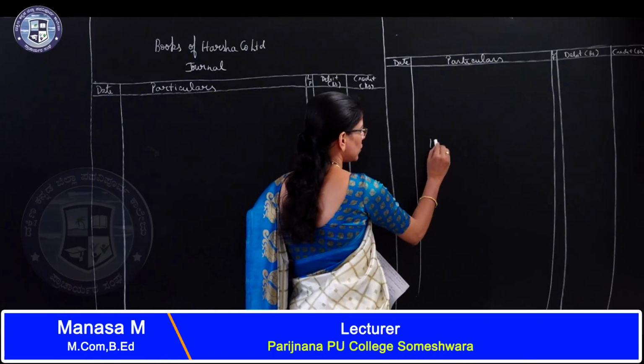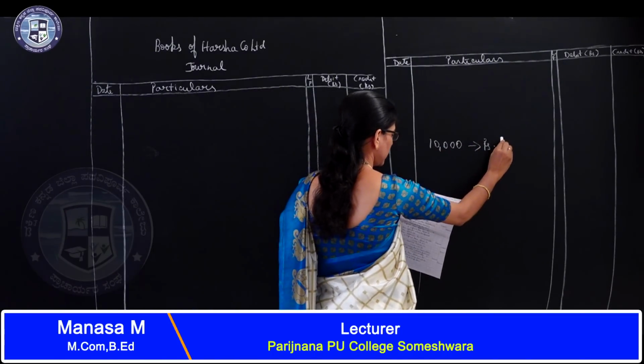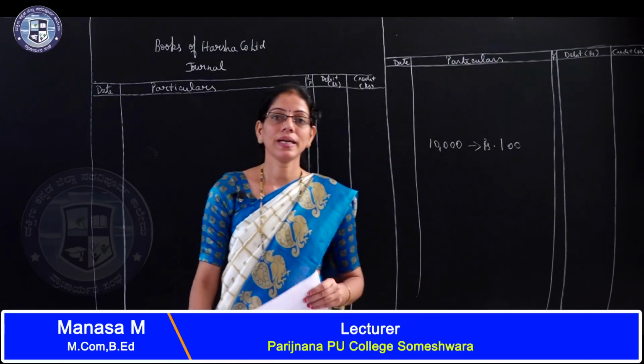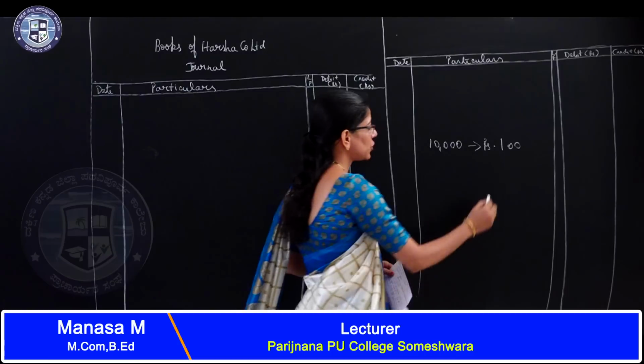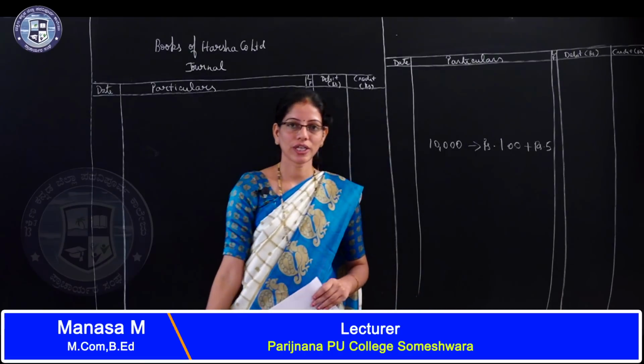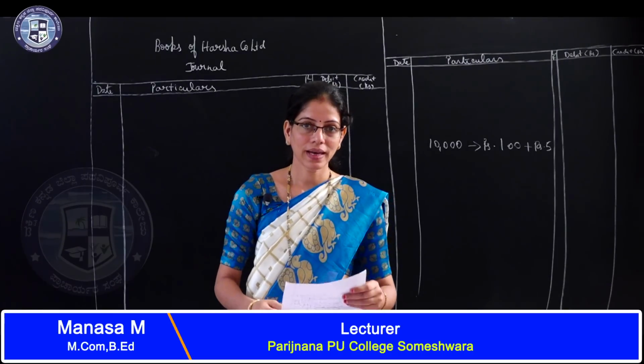Harsha Company issues 10,000 preference shares at rupees 100 each at a premium of rupees 5 per share. So it issues shares at rupees 105. The amount was payable as follows.